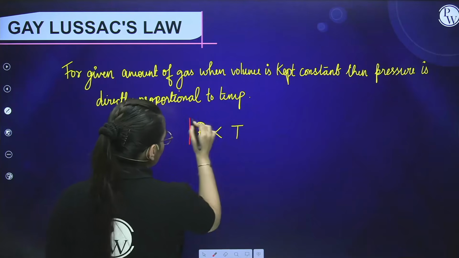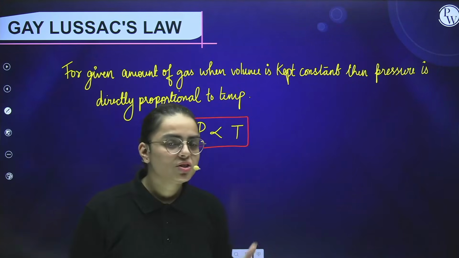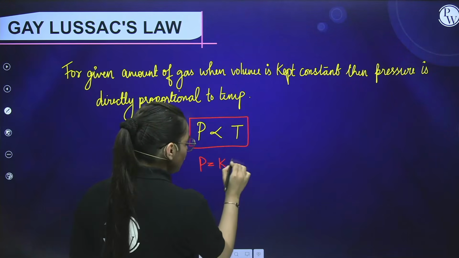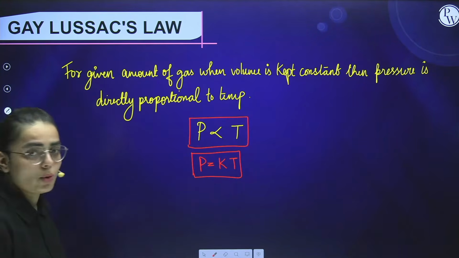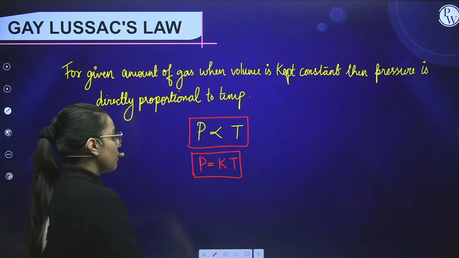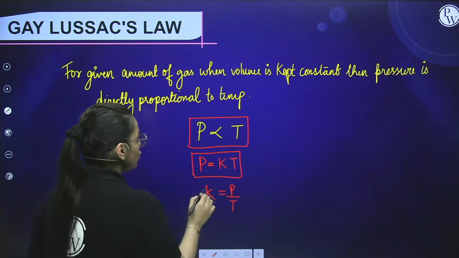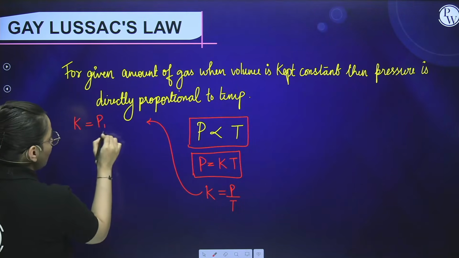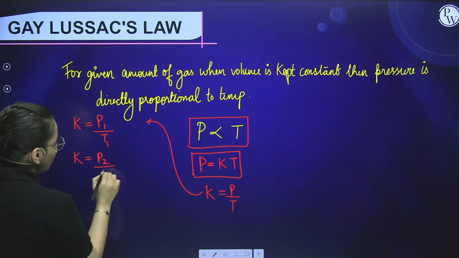Is this clear to you now, students? To get rid of this directly proportional sign, we introduce k. Pressure is equal to k into T. Now, what is the value of k over here? k comes out to be pressure by temperature. Now, for two situations, k can be equal to P1 by T1, and for the other state it will be equal to P2 by T2.